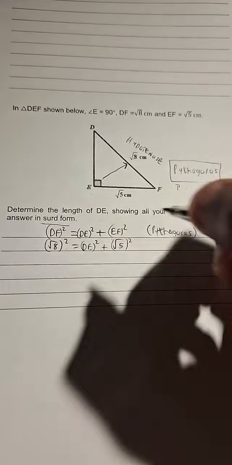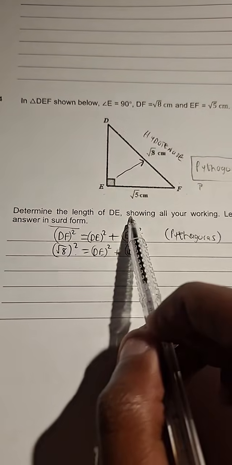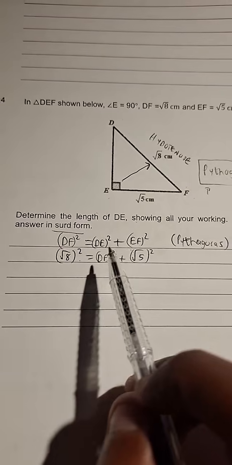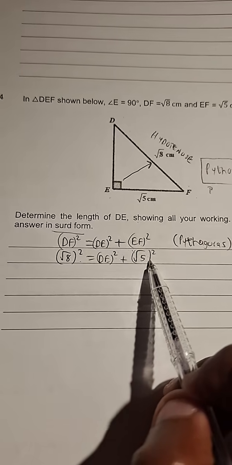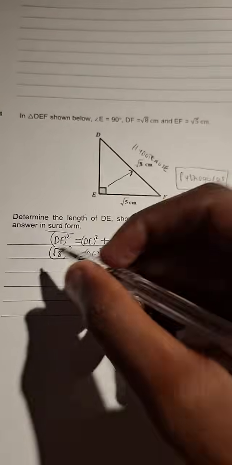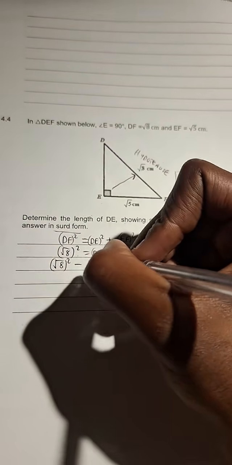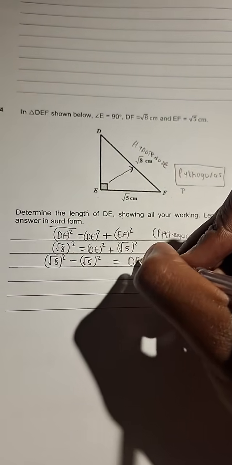It is the square root of 5, but we square it. Determine the length of DE. So that means we need to isolate DE. DE needs to be alone on one side. So we're going to take the square root of 5 squared to the left hand side. The square root of 8 squared minus the square root of 5 squared is equal to DE squared.